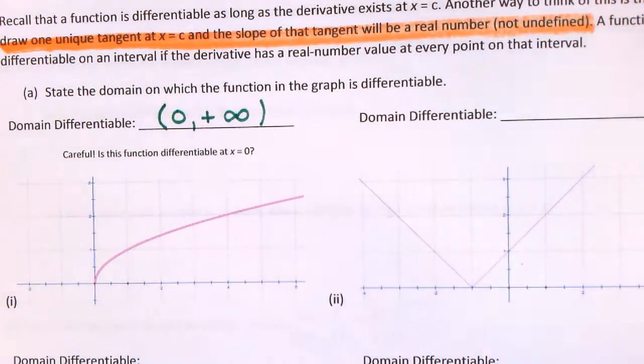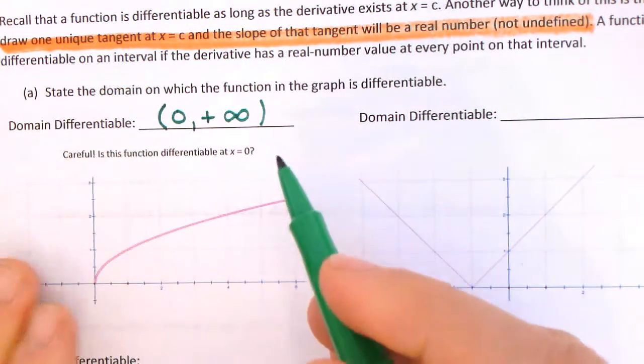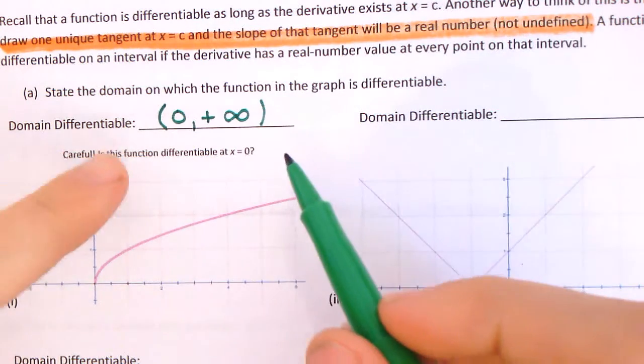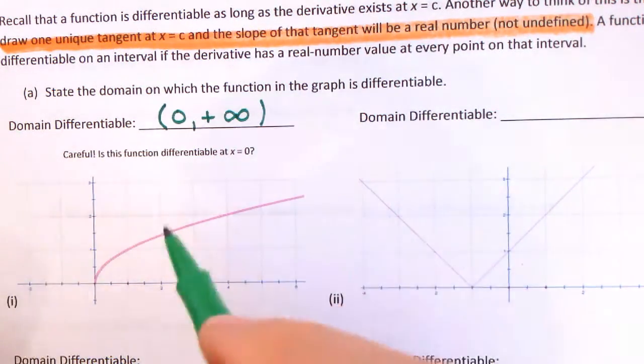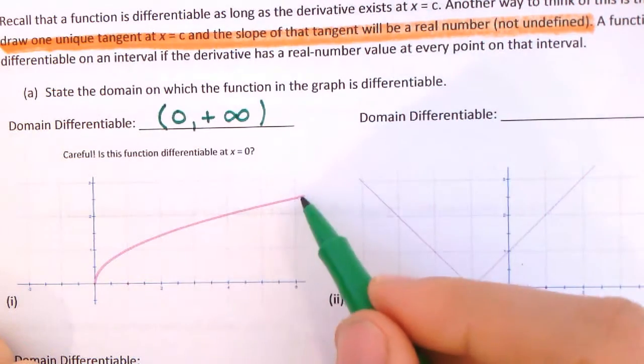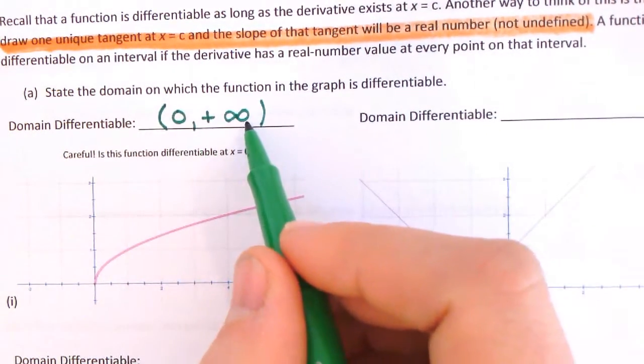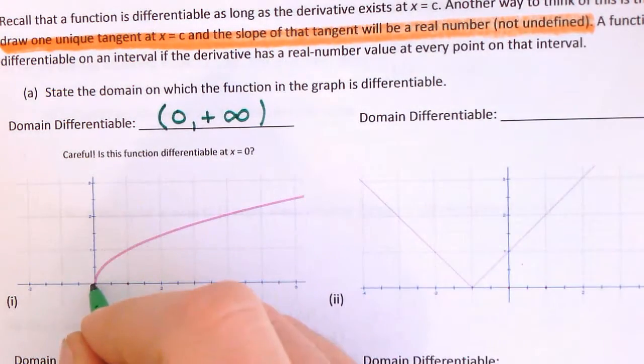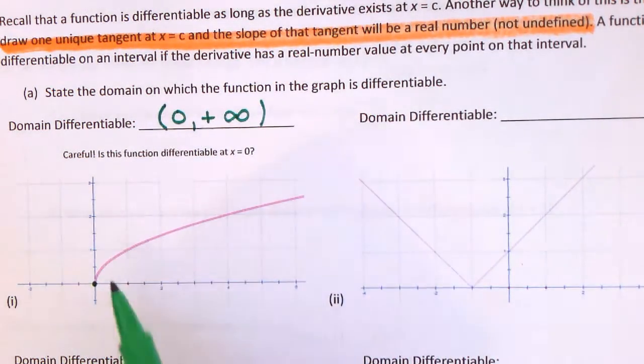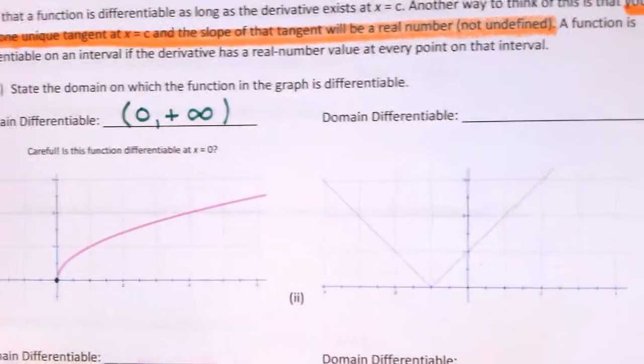So here are the answers to part 2 of the investigation. Take a look at the first example right here. You can see that the curve is smooth everywhere, so it'll be differentiable from 0 to infinity. I left the 0 off because technically curves aren't continuous at their endpoints.